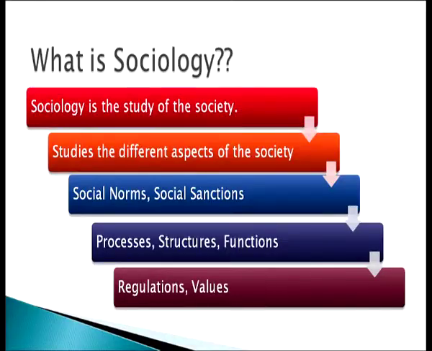It also studies the social norms, social sanctions, processes, structures, functions, regulations and values of the society. What I mean to say here is sociology overall is the study of the society and the interactions which go on in the society in the form of social norms, sanctions, processes, functions and values.